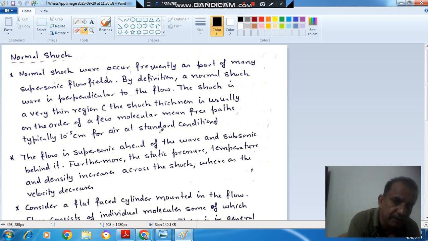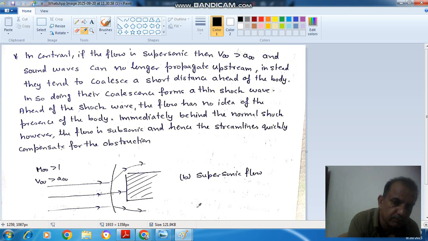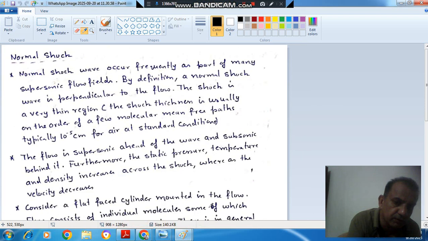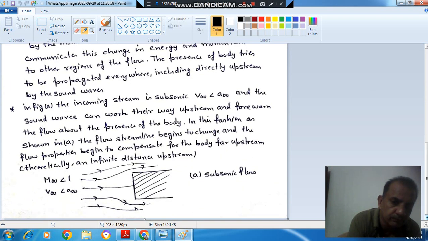Across this thickness all the properties suddenly change. That's why we say the properties change suddenly, whereas in subsonic flow the properties change continuously, with only slight change from point to point.